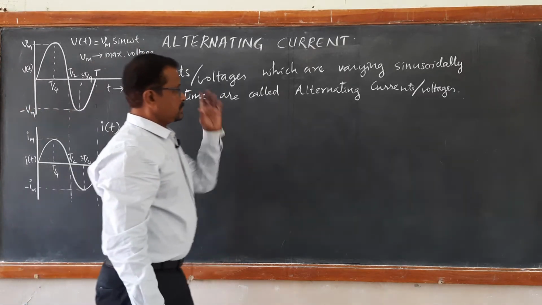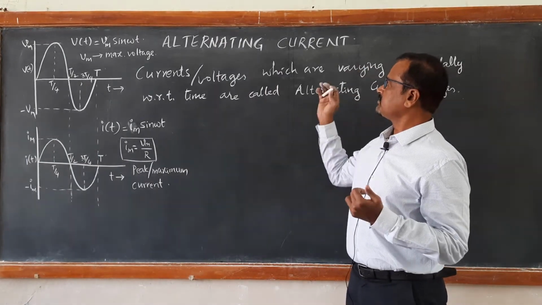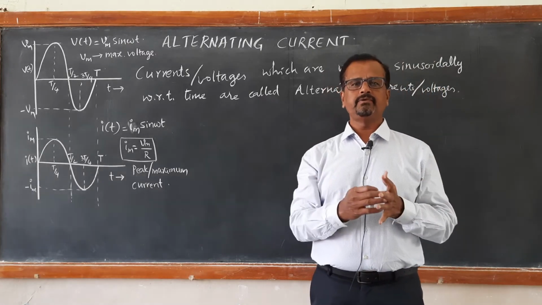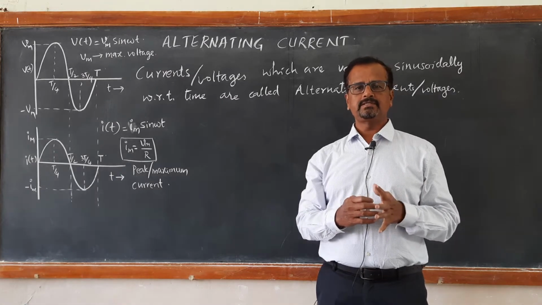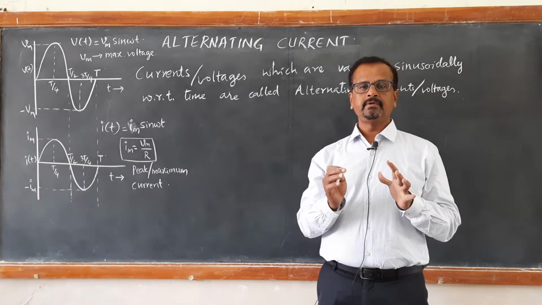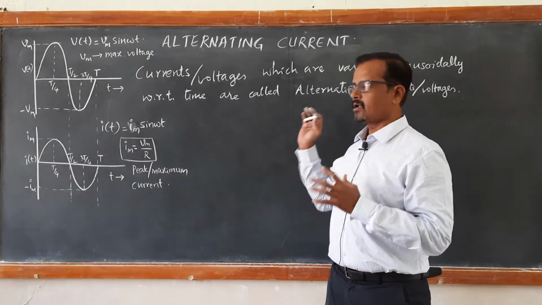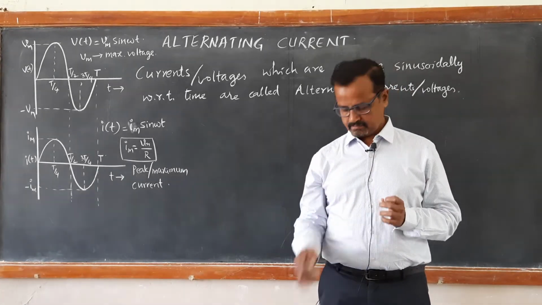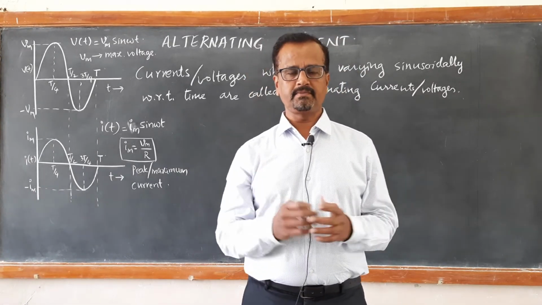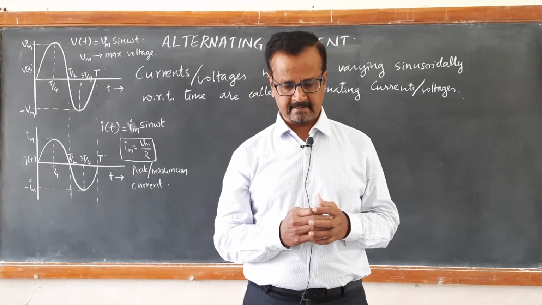So, the production of electric energy in the form of alternating currents and voltages, and its transmission and distribution over long distances, is quite economic and convenient compared to DC. Therefore, alternating currents are always preferred for all our day-to-day purposes, for all our domestic purposes, right? So it is very important to learn about alternating circuits, AC circuits.